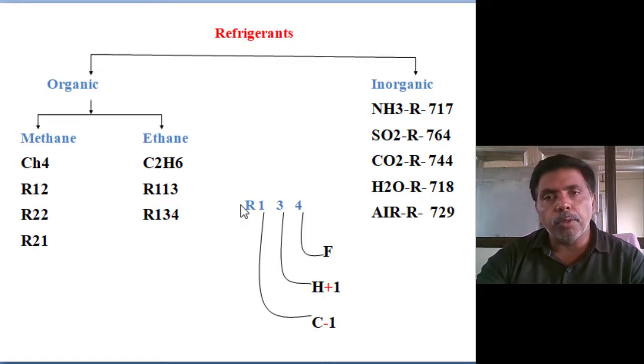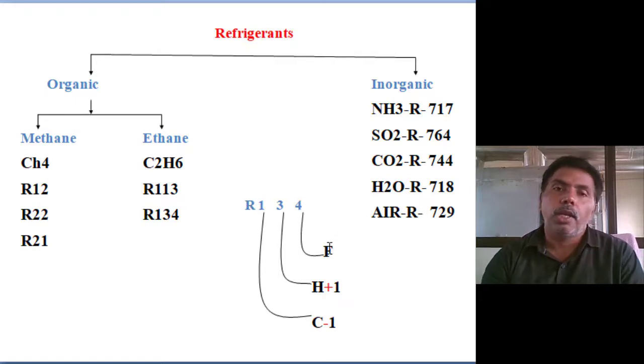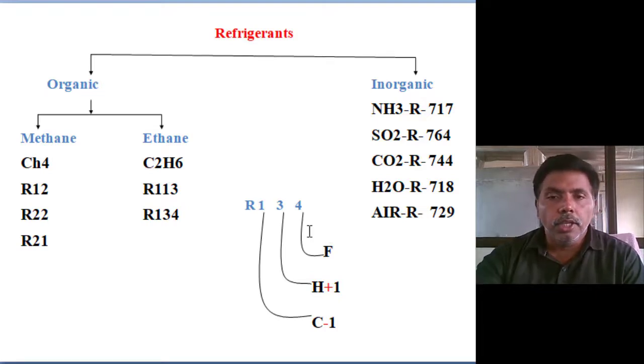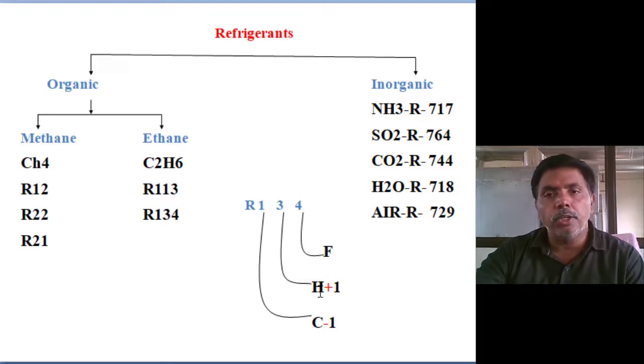So what are the components we want to extract? The last digit always represents the number of fluorines. The next digit represents hydrogen plus 1. So hydrogen plus 1 equal to 3 means the number of hydrogens is 2. 4 fluorines, 2 hydrogens, 6 is completed, and the first digit 1 represents carbon minus 1. If the third digit is not there, it is a 0. R12 means R012, R22 means R022, R21 means R021.